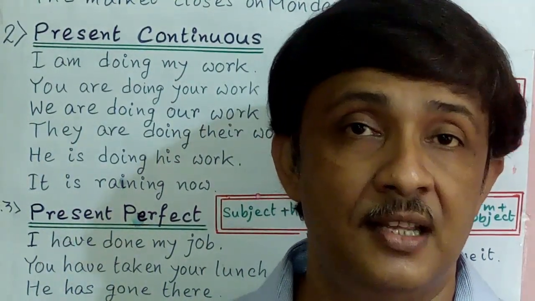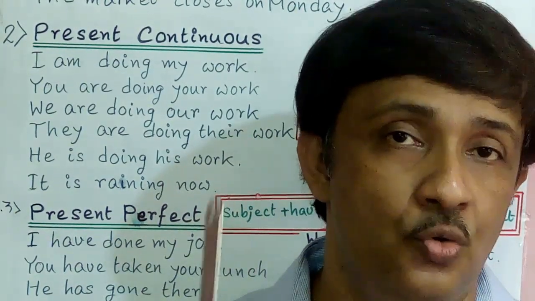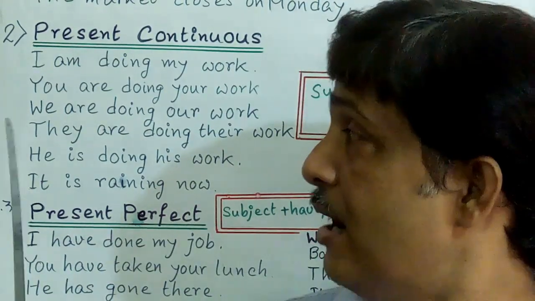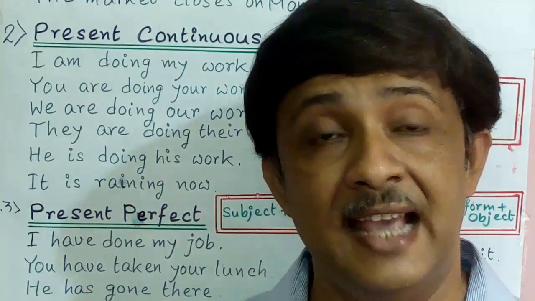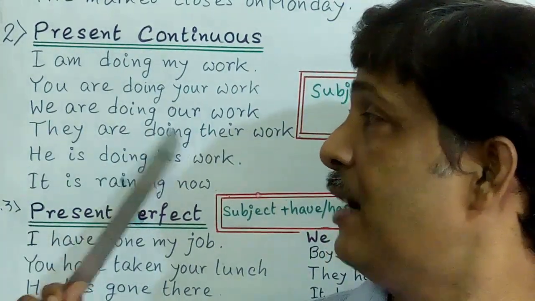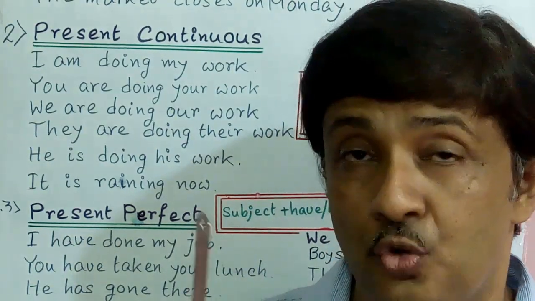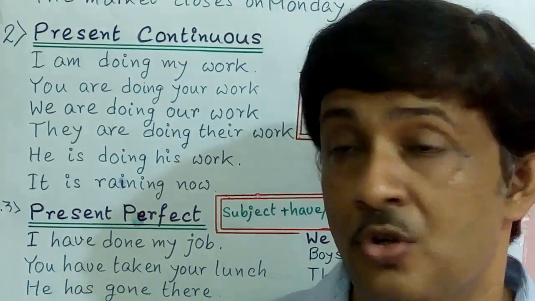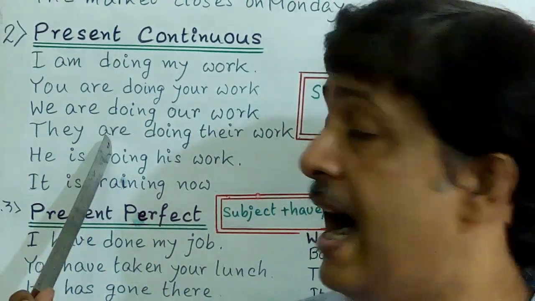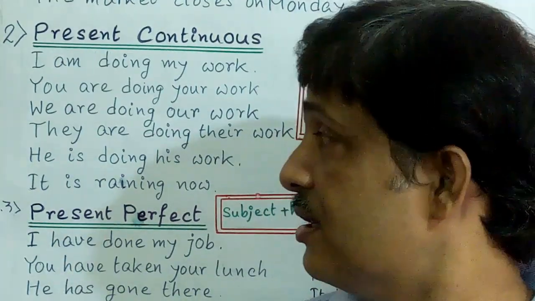Here we is the subject, are is added, doing is ing with the verb do, and our work is the object. So here also are and ing with the verb, that is the formula of present continuous tense. They are doing their work. They is the subject, are is added, doing, and their work is the object.